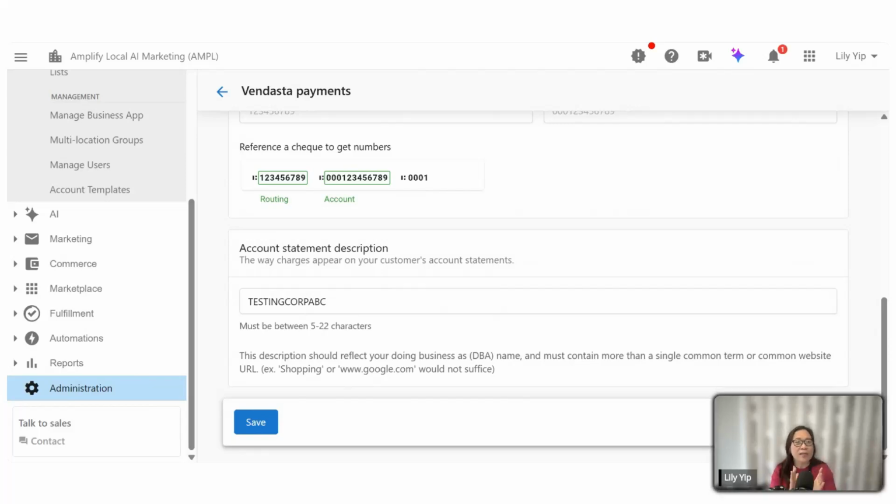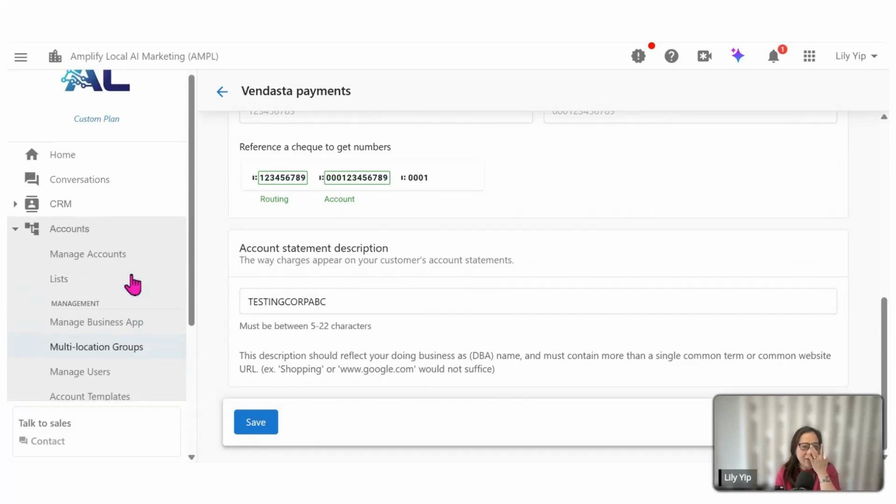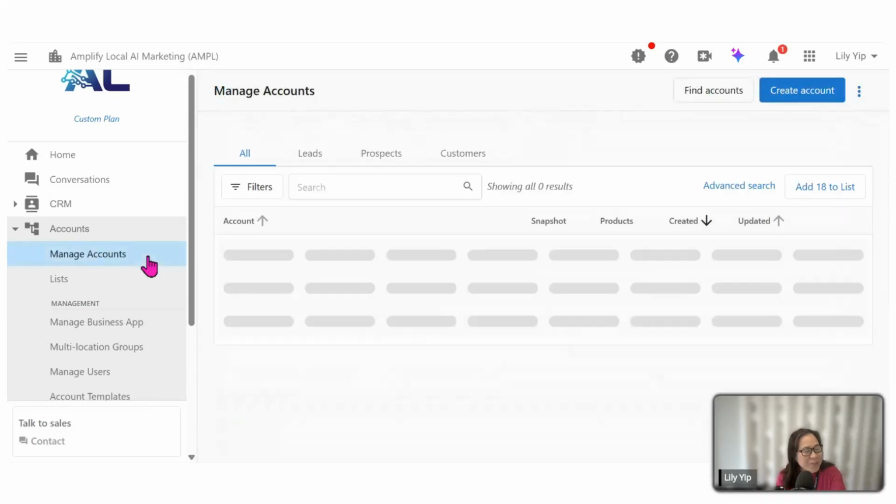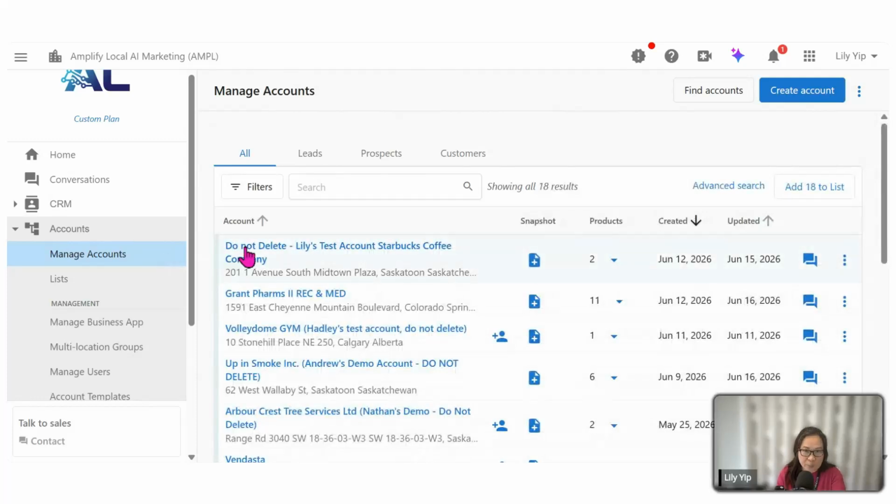Now, after you have set up the Vendasta payment, what I want to show you next is to set up the billing settings in the account before you charge your clients. What we can do now is go back to the navigator section here. We'll want to go into an account. Right? For any account that you want to start activating products for, it is always a good habit to go into the specific account. For example, I have a test account here.